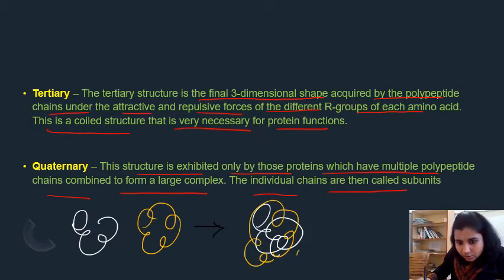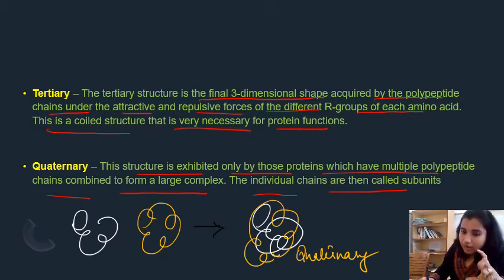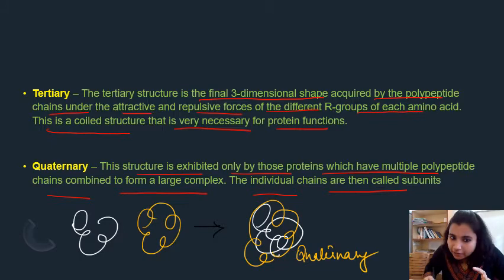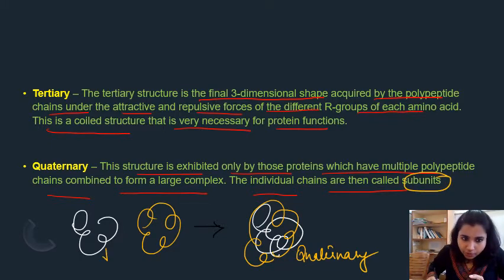Right? So this is what we call quaternary structure. Once they form a complex, the individual chains we call subunits. Clear?